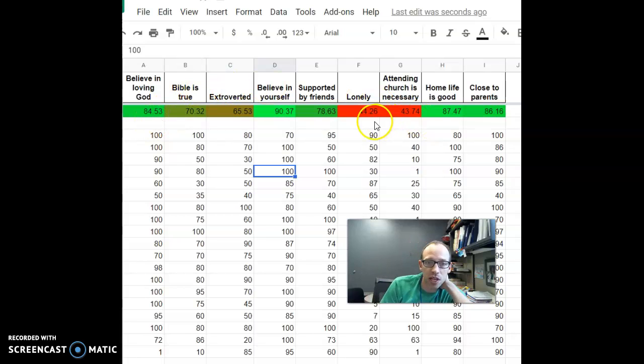For example, in general, this particular stats class did not feel so lonely on average, or that attending church is necessary. On the other hand, they did believe pretty strongly in a loving God and even more so in themselves. Home life was good. They felt close to parents. These are differences between their average score on these variables.